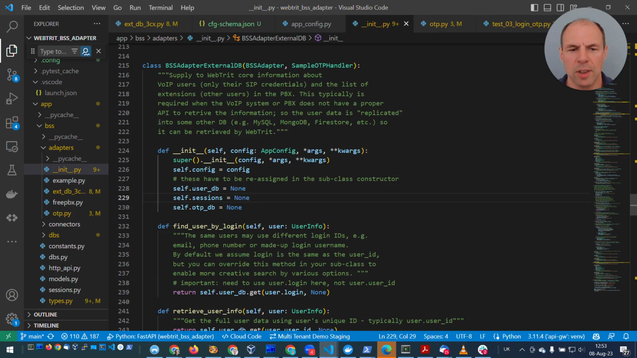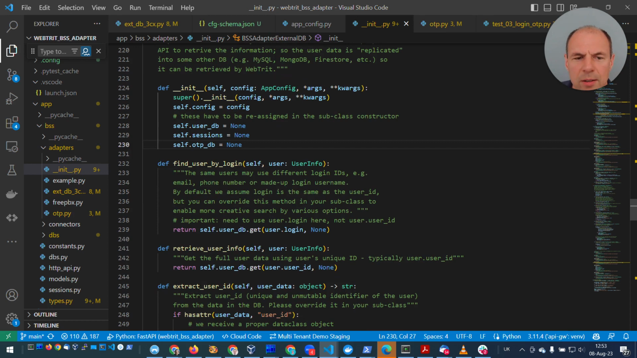In the init method, it initializes attributes of the database of users, of sessions, and of one-time passwords. Here they are set to None. Obviously, in your subclass, you will have to assign them real values. It's going to be an object which provides an interface similar to a dictionary for retrieving data, based on our class called type hash value. And then we need some methods to extract required information from the database.